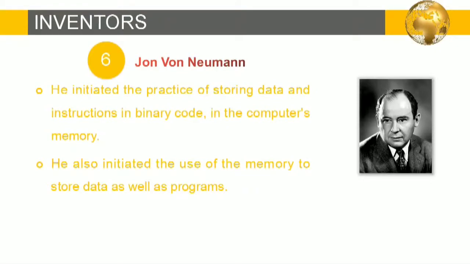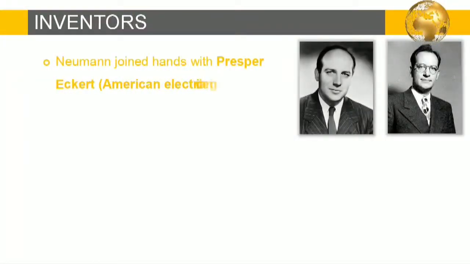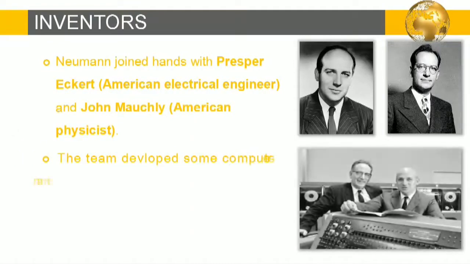Later, Neumann joined hands with Presper Eckert, the American electrical engineer, and John Mauchly, American physicist. The team developed some computers, namely ENIAC, EDVAC, UNIVAC, etc. So, Presper Eckert and John Mauchly have invented few computers. Now let's see what was ENIAC.